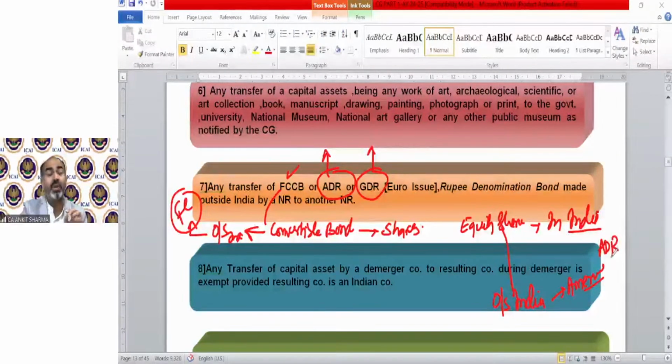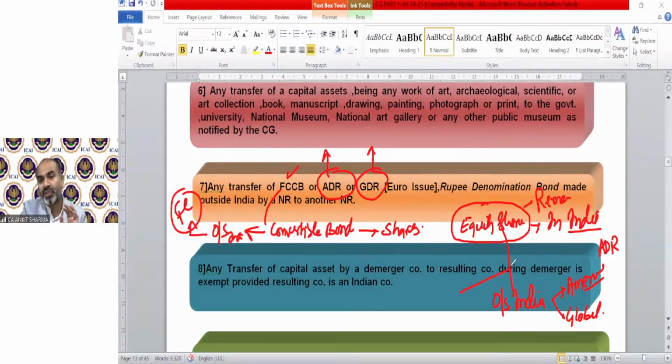I'm just explaining it to you in very simple layman language. Technically, it's a different thing, but I'm trying to explain it in simple language. So if you are issuing equity shares outside India in America, it will be called American Depository Receipt. And if other than America, it will be called Global Depository Receipt. But there is an important thing. It is not like we are issuing equity shares outside India. If any company wants to issue equity shares outside India, whatever equity shares they issue will remain in India.